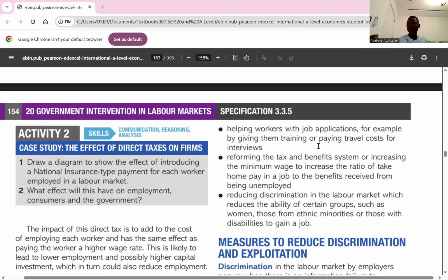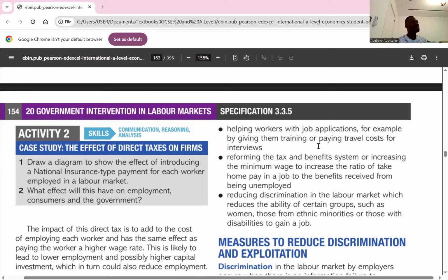That is substitution. So you are substituting work for leisure based on the fact that income tax has increased. Do you get it? Then the income effect. A higher tax rate means less disposable income. To maintain their standard of living, some individuals may feel the need to work more hours to compensate for the lower take-home pay. So the income effect.